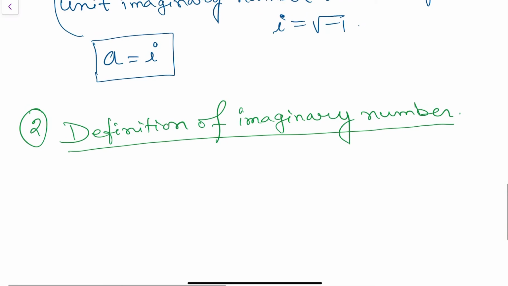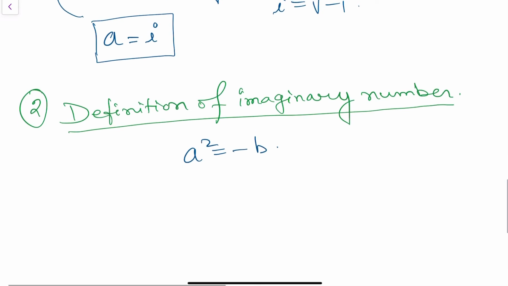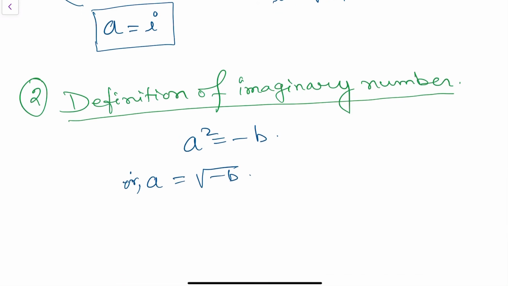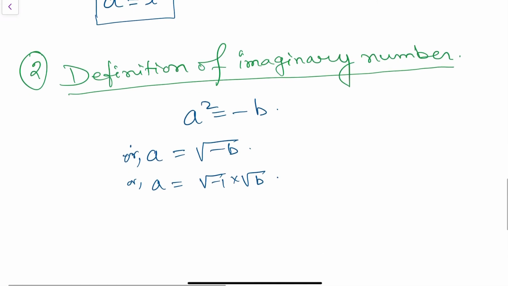From this relation, when b is negative, a square equals minus b. Therefore, the value of a equals the square root of minus b. Now simplify the expression: a equals the square root of -1 times the square root of b. We know that the square root of -1 is i. So a equals i times the square root of b.